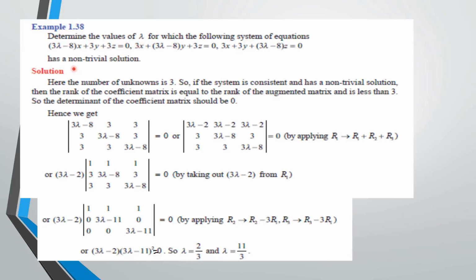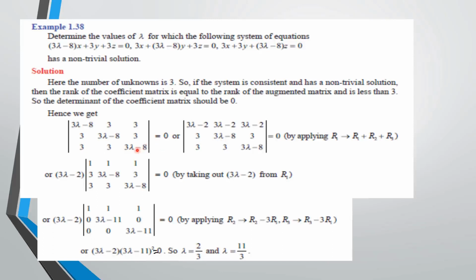We already know that for a non-trivial solution, the determinant of the coefficient matrix is 0. So from the given equations, first I have to construct the coefficient matrix, find the determinant value, and equate that answer with 0.